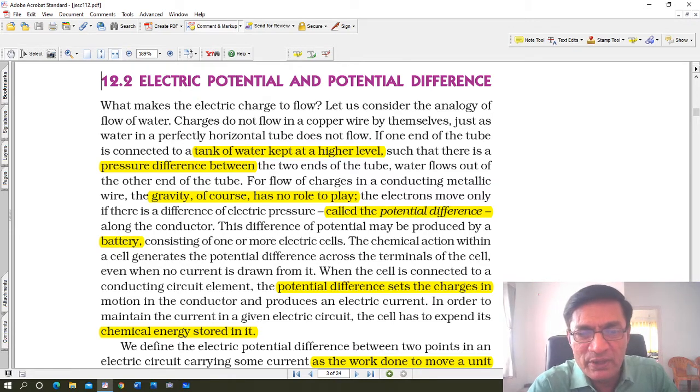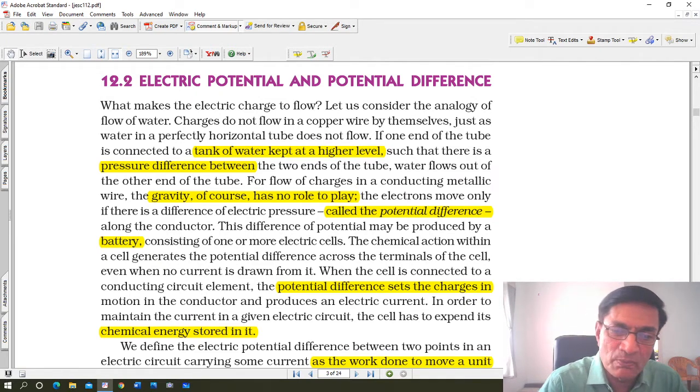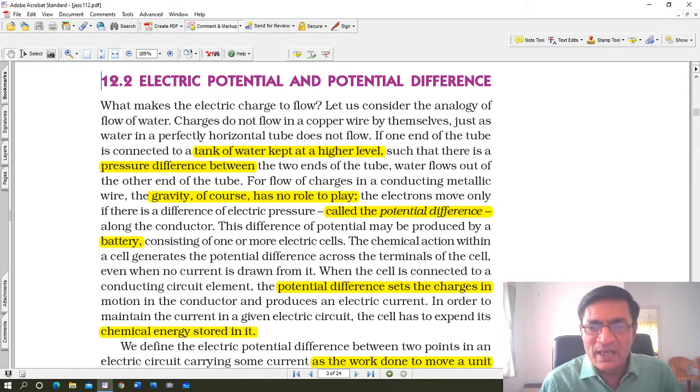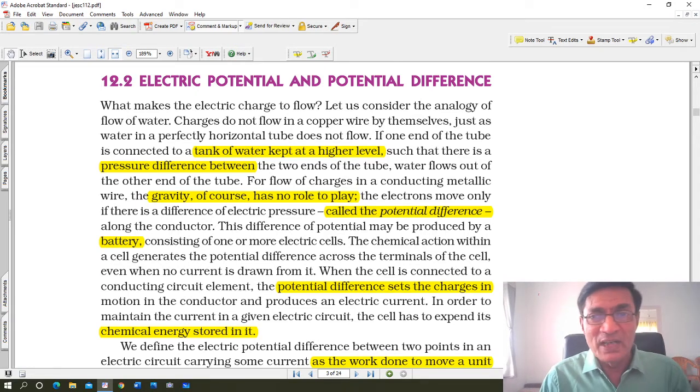The chemical action within a cell generates the potential difference across the terminals of the cell, even when no current is drawn from it. When the cell is connected to a conducting circuit element, the potential difference sets the charges in motion. The electrons begin to move in the conductor and it produces an electric current. In order to maintain the current in a given electric circuit, the cell has to expend its chemical energy stored in it. That is why after some time it becomes discharged. Then the lithium ion cell has to be charged again. Your mobile phone is an example of that.